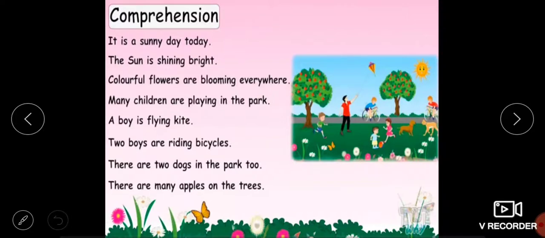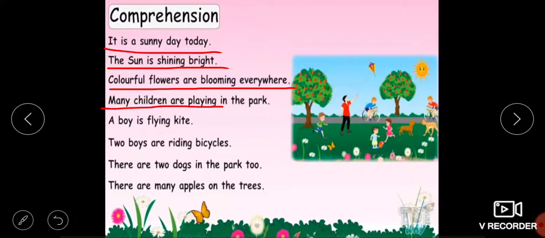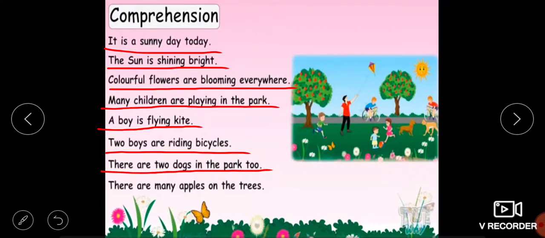It is a sunny day today. The sun is shining bright. Colorful flowers are blooming everywhere. Many children are playing in the park. A boy is flying a kite. Two boys are riding bicycles. There are two dogs in the park too. There are many apples on the trees.